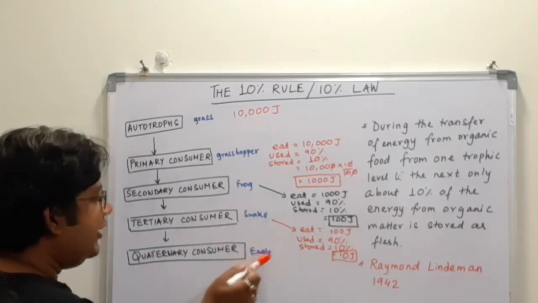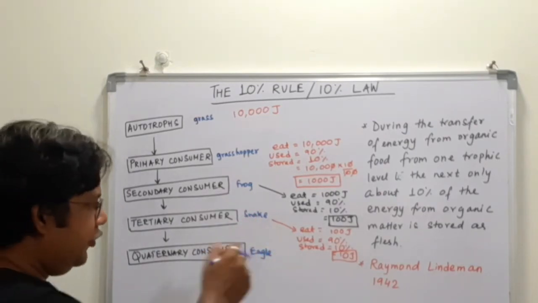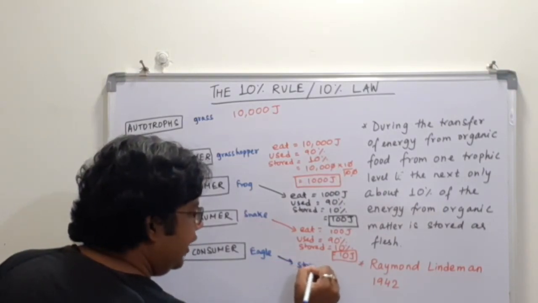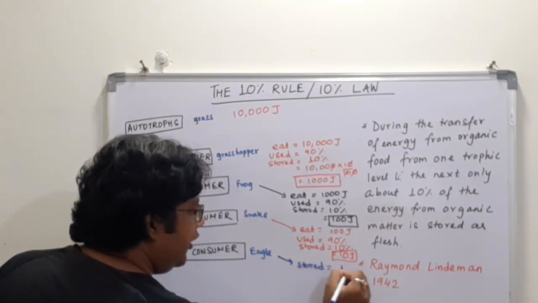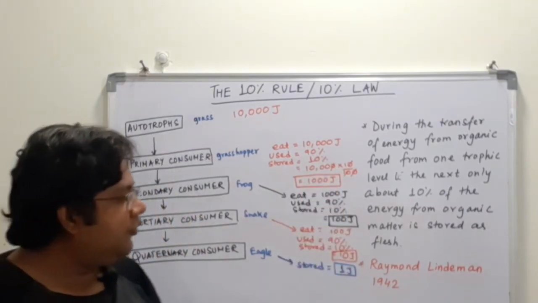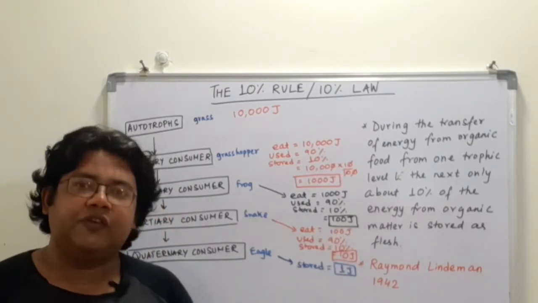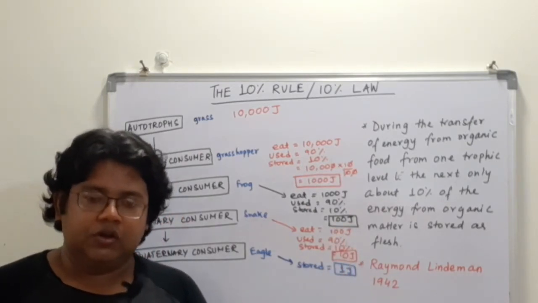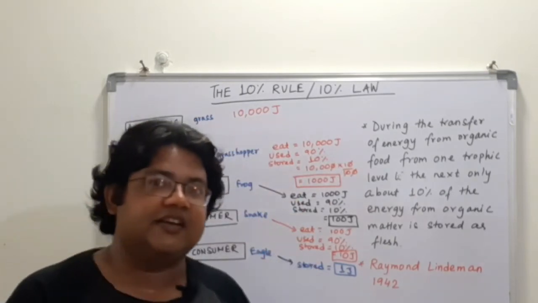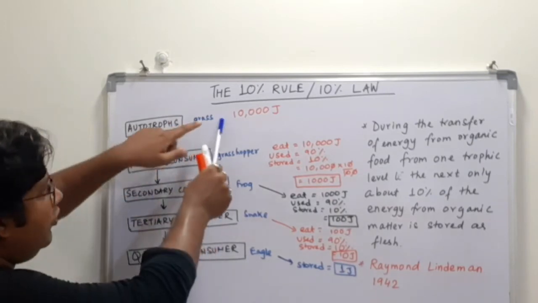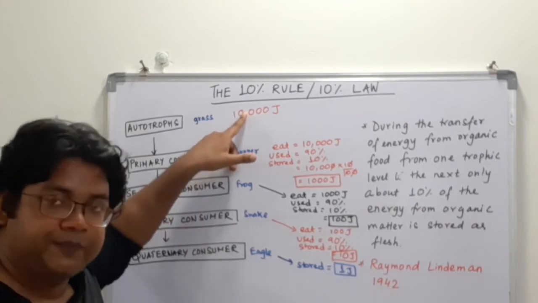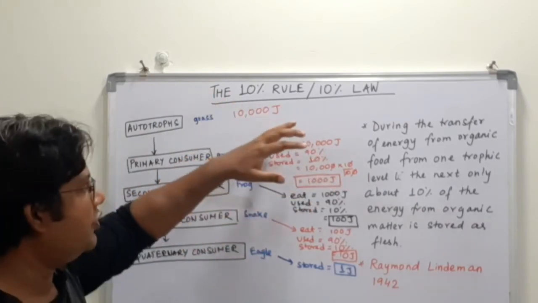Now if an eagle eats the snake, and if you do all this calculation, it will come that ultimately in the body of the eagle, how much energy will be stored? Only a single joule. The same calculations if you do, in the body of the eagle, only 1 joule of energy will get stored. Now you look at this calculation and you understand the concept. What was the total energy present in grass? 10,000 joules. That was a random value taken, 10,000 joules.